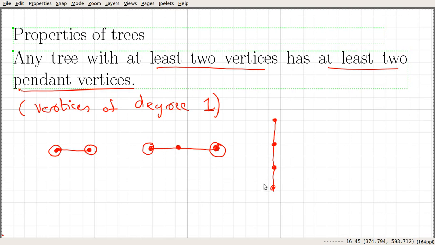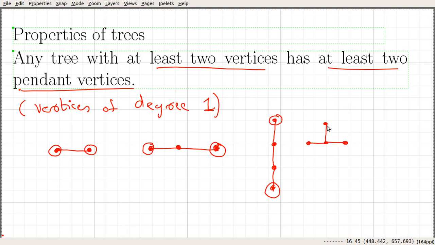If we look at this tree again, the degree of this vertex is 1, and the degree of this vertex is 1. So in this case it has exactly two pendant vertices. It satisfies this condition also. I think we can have one more tree with four vertices, which looks something like this.